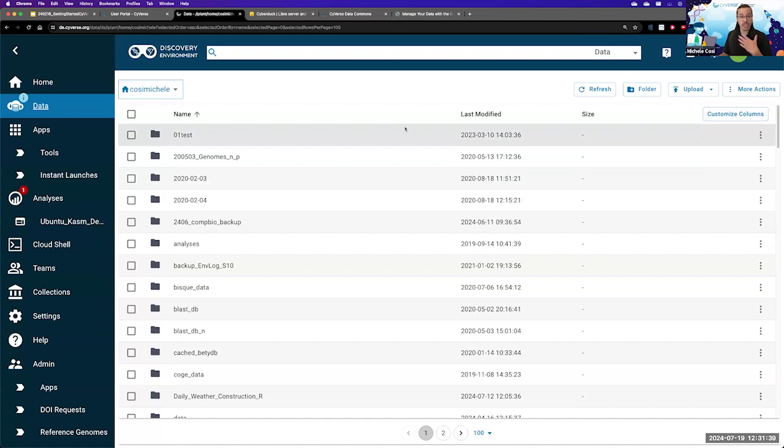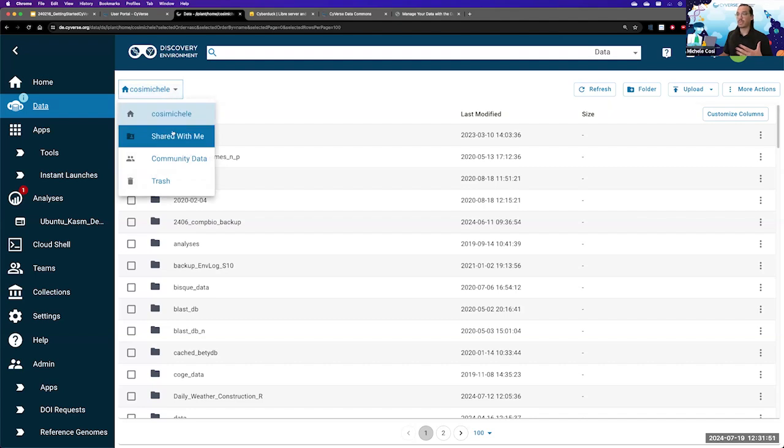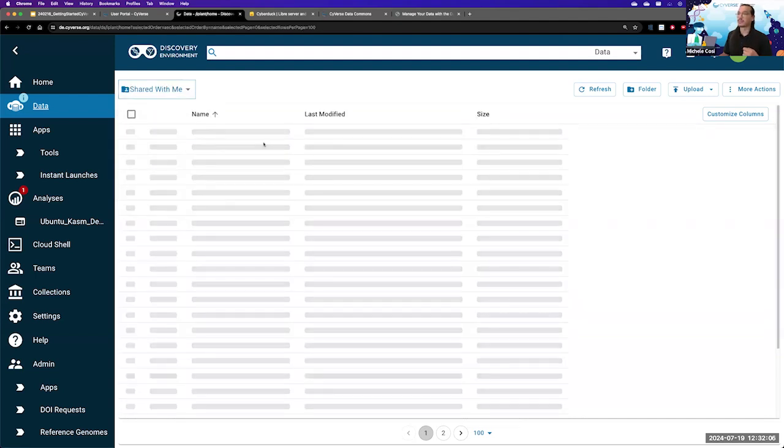But if I want to view folders shared with me, I will have to go over here and click on this button, where a drop-down menu tells me what data has been shared with me through the Share With Me button, or what data is available for everybody on CyVerse. Let's see what data has been shared with me.